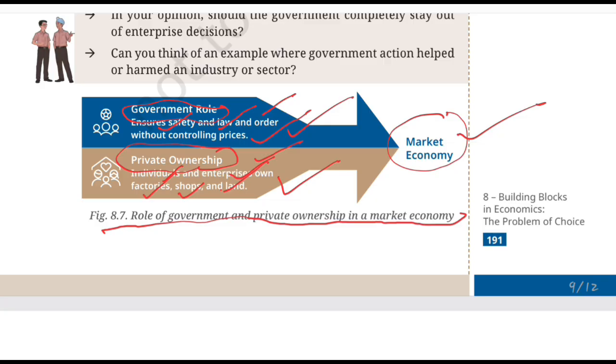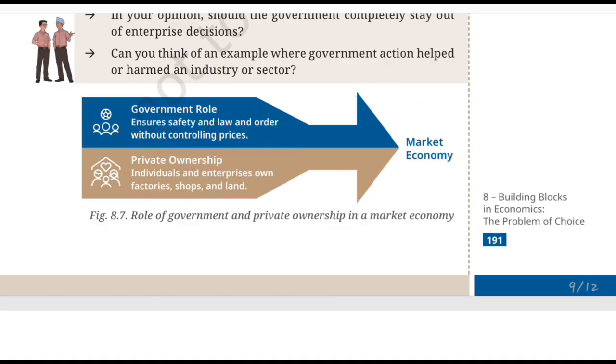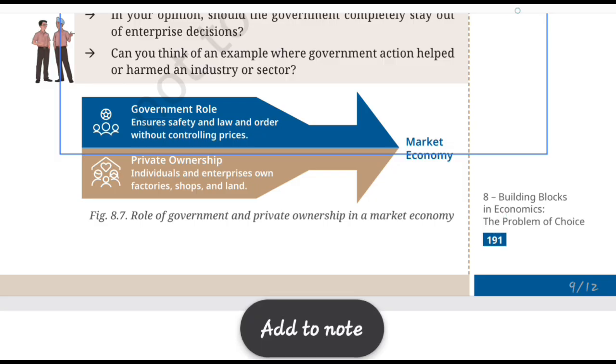So, figure 8.7 is basically saying a market economy is always a combination of private ownership depending on the market decisions, followed by the regulation of the government. So that's a very important picture. You should remember about the market economy here.